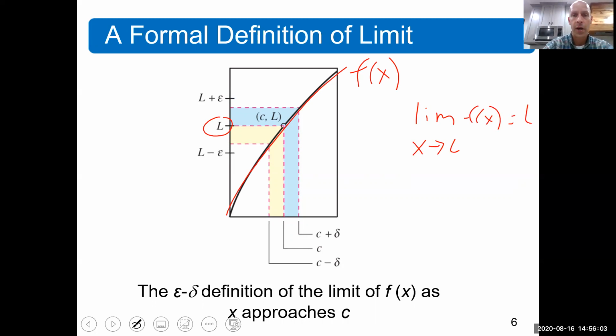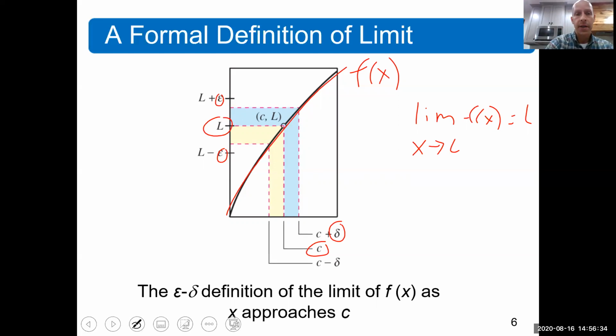So here's L, here's our function, here is c. Remember, c is just an x value. What the definition is saying is as follows. For every epsilon, so you give me an epsilon. It doesn't matter what it is, it just has to be greater than 0. Epsilon away from L, so you've got a band of values within epsilon away from L, then there exists a delta that gets you inside of that band.